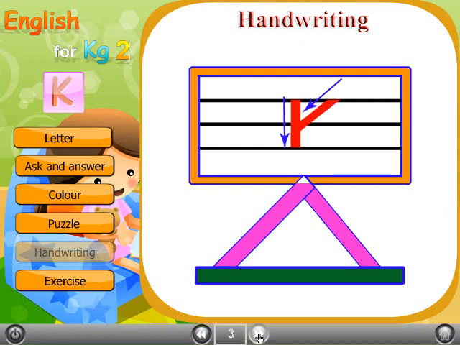Then draw a diagonal line from up to just below the middle line toward the first line as you see. Then, on the opposite, diagonal line down to the bottom line.